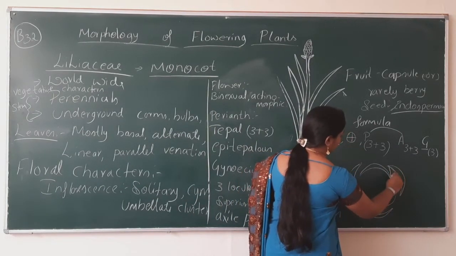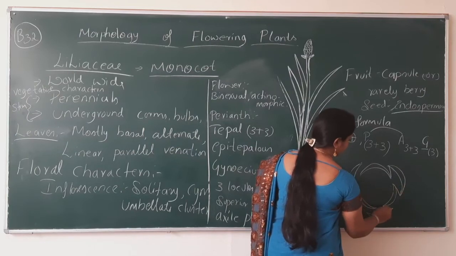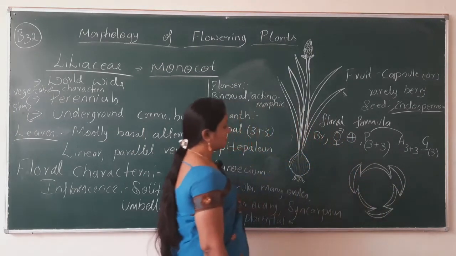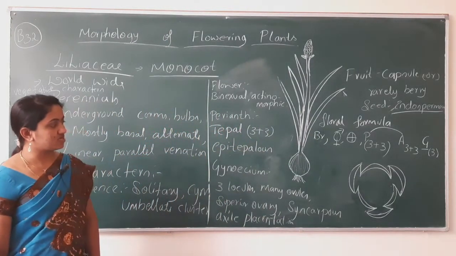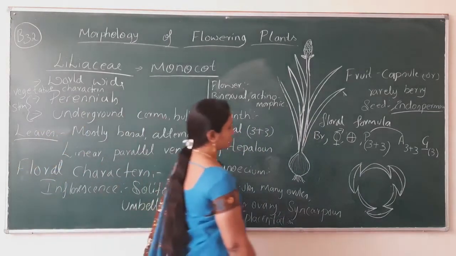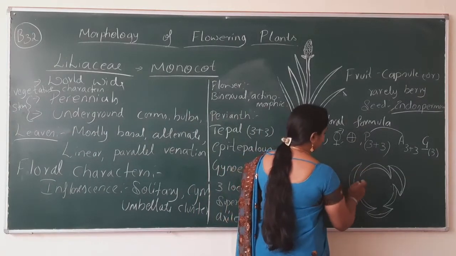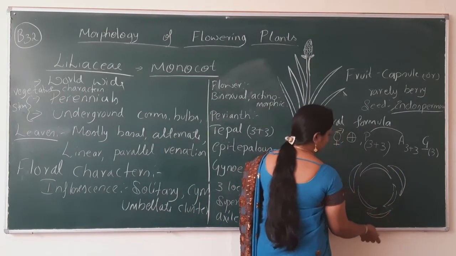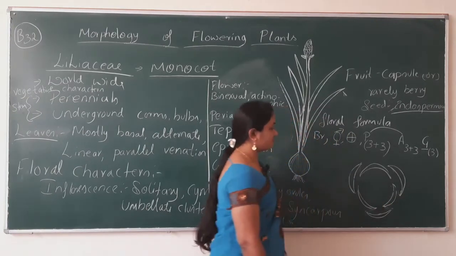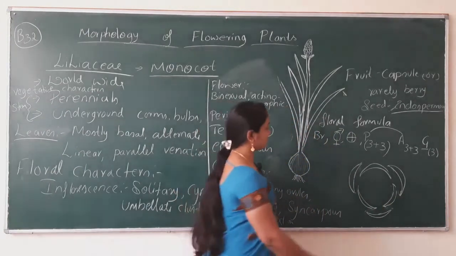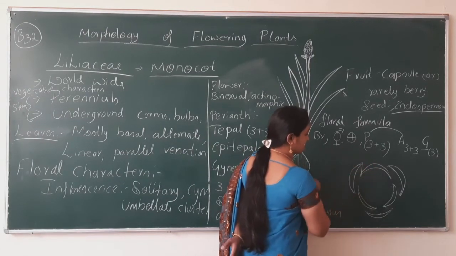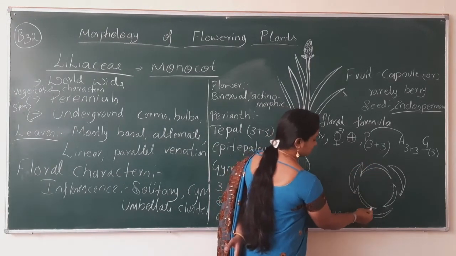Fused means you have to show the fusion between these tepals. So make it visible as a fused condition. Where to draw the lines? Just look at the picture one more time. Where to link the tepals with one another? Take this margin and connect it to this tepal margin, and from here to here.